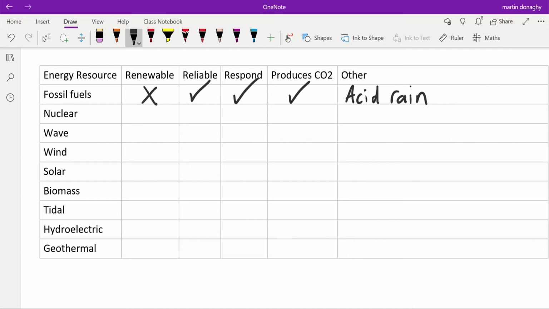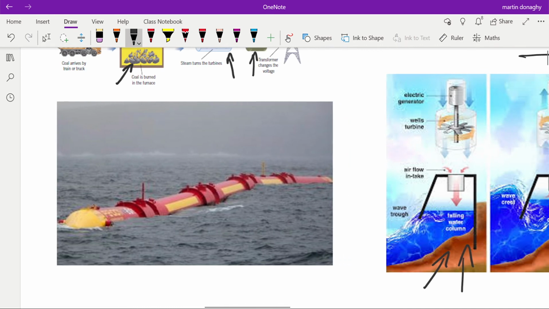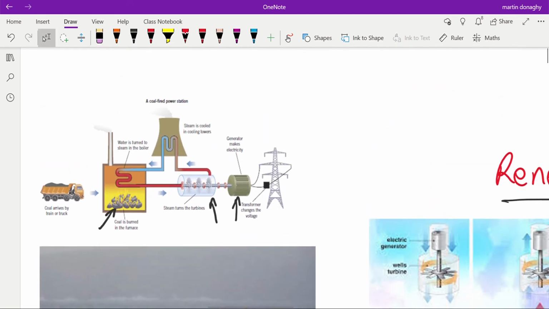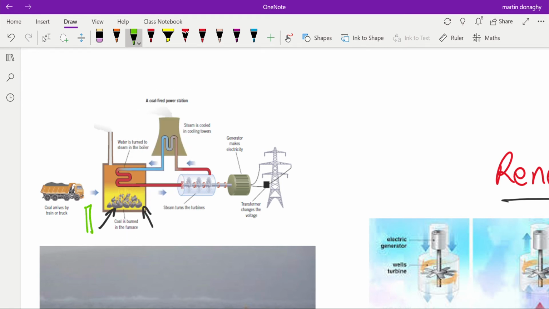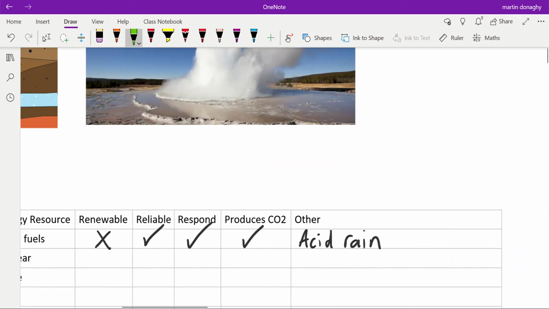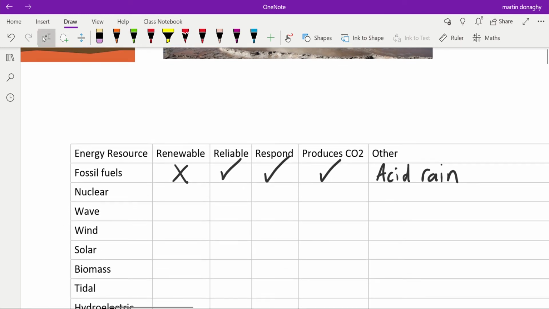The next one we're going to look at is nuclear. Now, nuclear is almost identical to our fossil fuel power plant. The only difference is, rather than burning coal in our furnace, we use uranium fuel rods, and they undergo fission. So we put fuel rods in here, and they provide the heat through a nuclear reaction. So we split the uranium nucleus. That does lead to some differences.